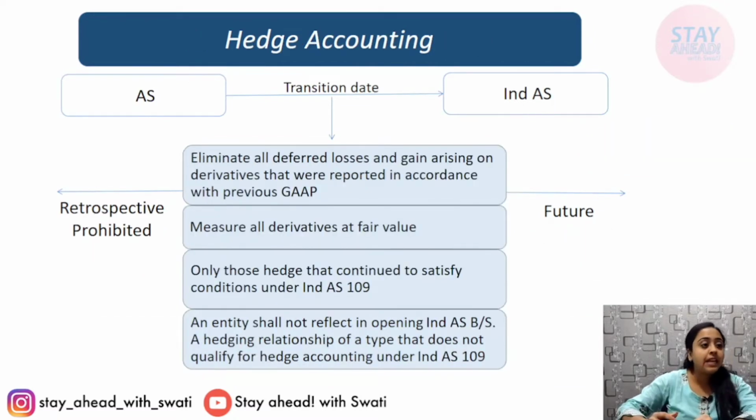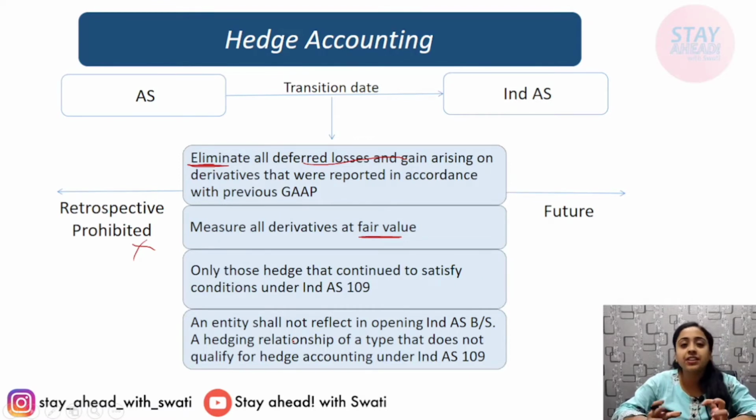Next, hedge accounting: previous GAAP was there, now new GAAP. Retrospective is prohibited, so future. Eliminate all deferred losses and gains. Measure all derivatives at fair value. Only those hedge accounting relationships that continue to satisfy the definitions and criteria of Ind AS 109, record them. Otherwise, eliminate them. An entity shall not reflect in the opening Ind AS balance sheet anything that does not satisfy the conditions of Ind AS 109 anymore. If it satisfies, keep it, record it. If it does not satisfy, then eliminate it.